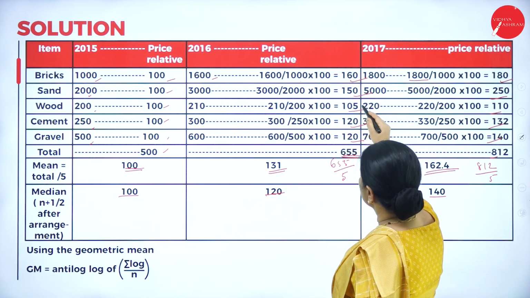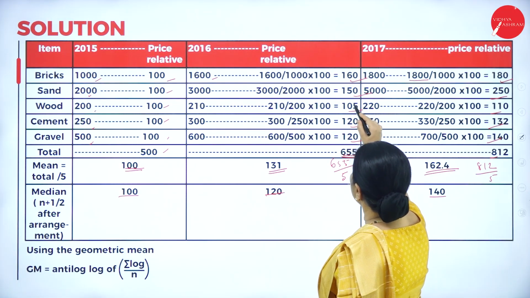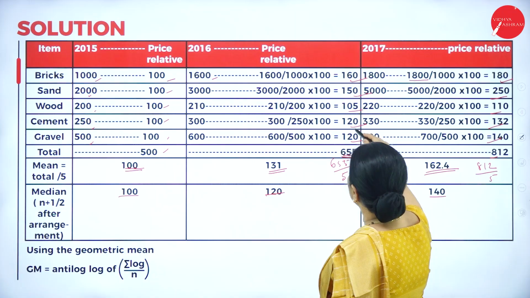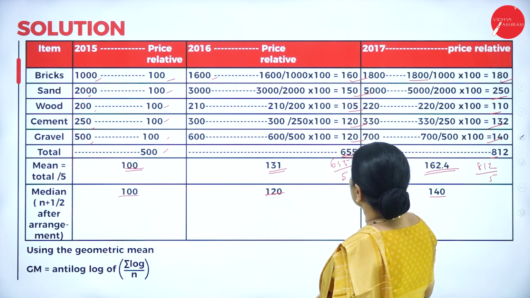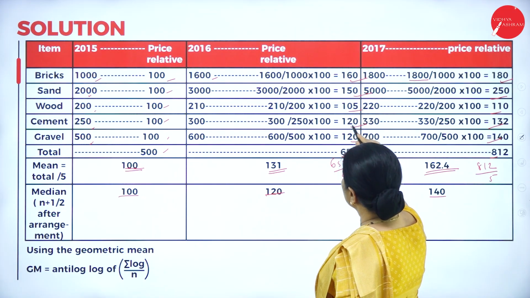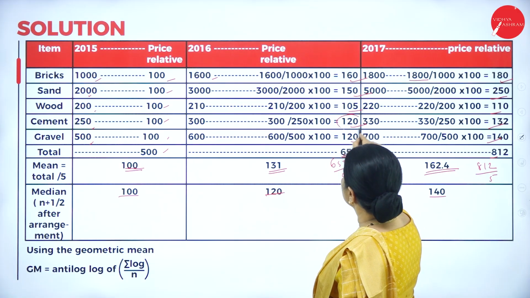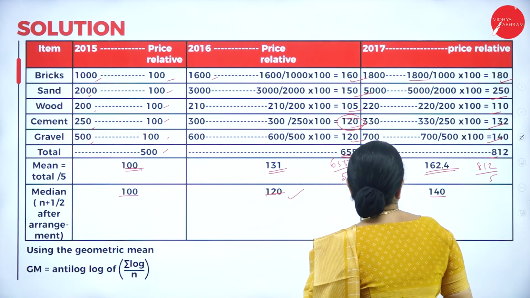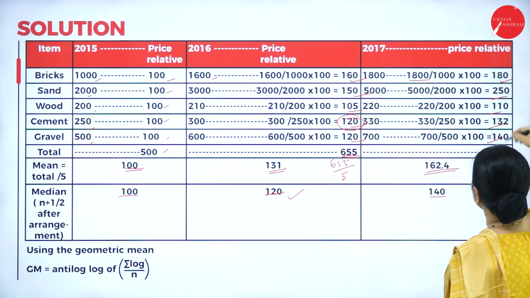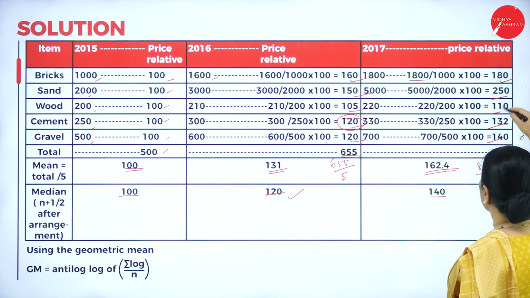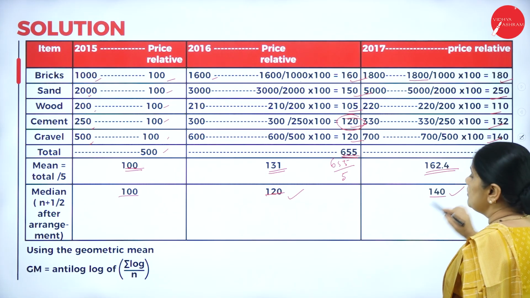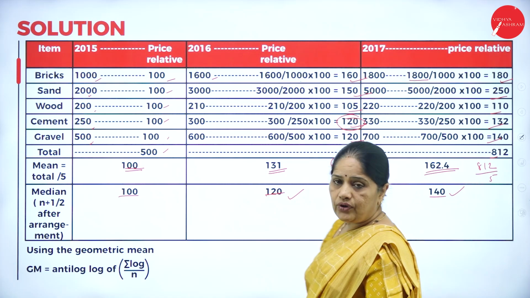So here if you can see, here it is 105, then 120, 120, 150, 160. So when you arrange it, the middlemost value comes up to 120. So I've written 120 here. So here also the same way, when you just arrange the values, the middlemost value comes up to 140.